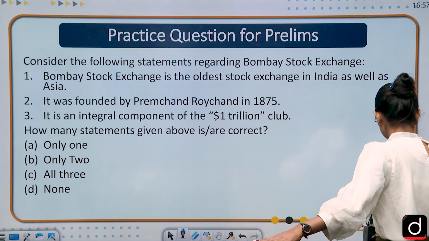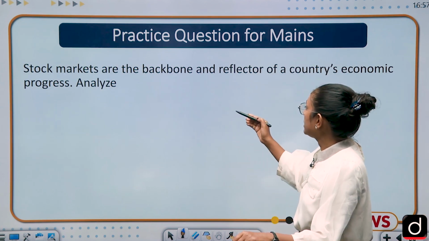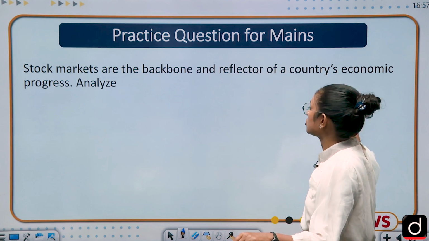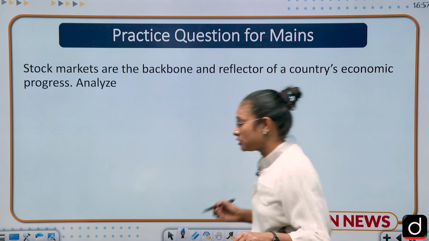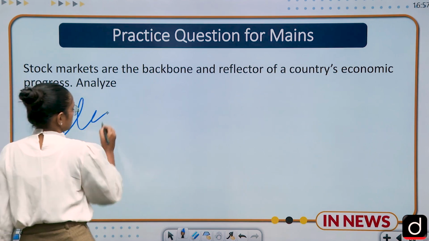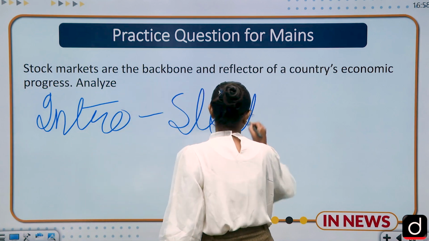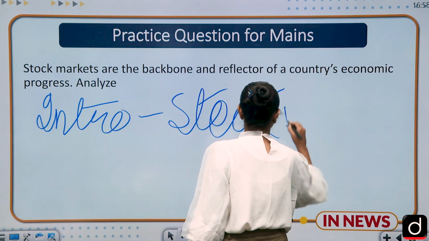Moving to the mains part. The mains question is: stock markets are the backbone and reflector of a country's economic progress. Analyze. So first of all, in the intro, what do you have to introduce? You have to introduce the stock market. You have to give a brief introduction of the stock market.